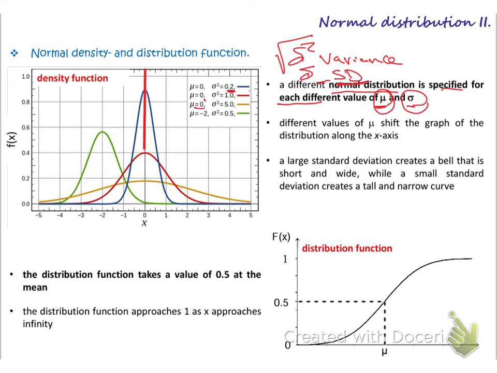If we move the mean, so here this is the effect or the impact of the sigma. If the sigma increases, it will be more flattened. If the sigma is small, it will be more sharp, or more peakedness.